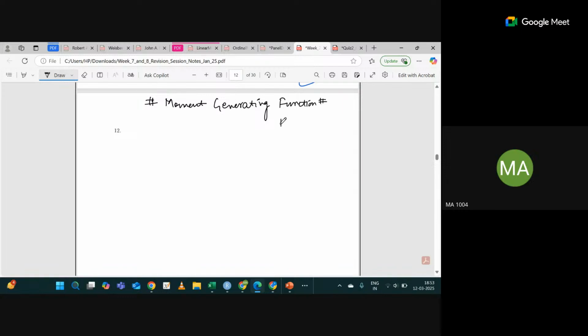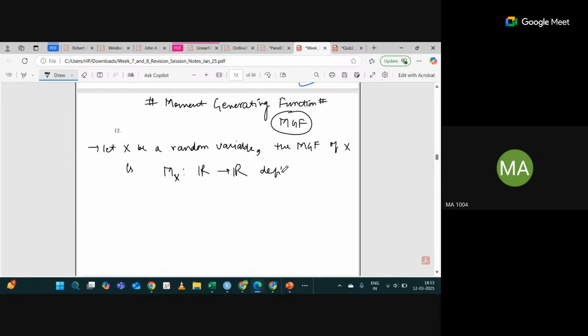Okay, short form for this is called MGF. So what is the MGF? How will you define it? Let X be a random variable. The MGF of X is a function from R to R, and it is defined as M_X(lambda) = expectation of e raised power lambda X. This is the general definition.